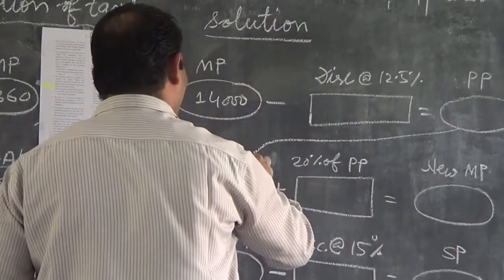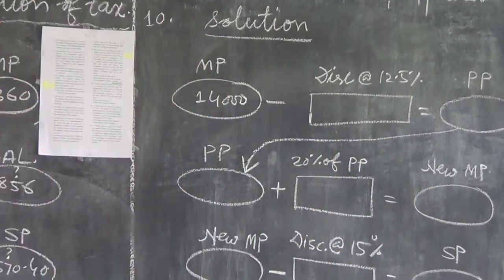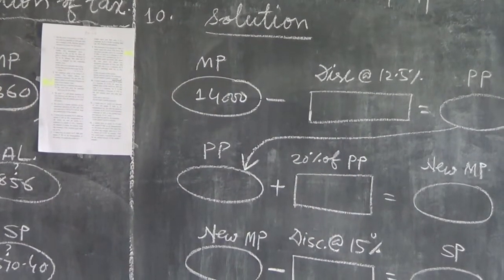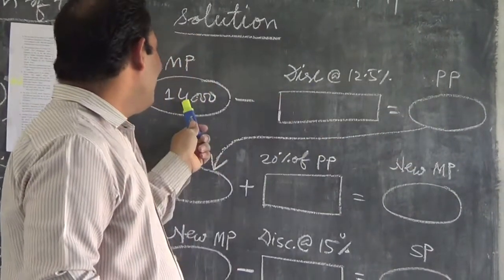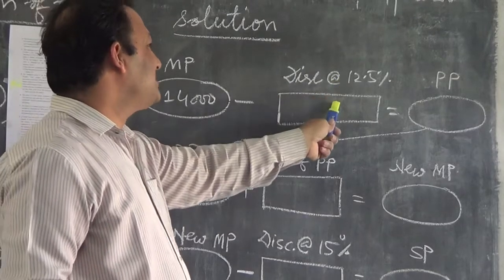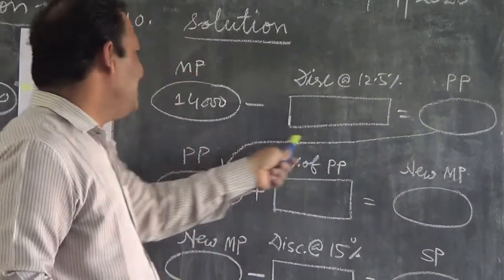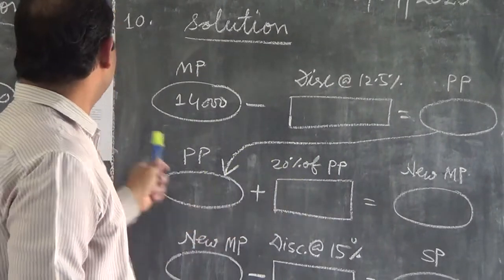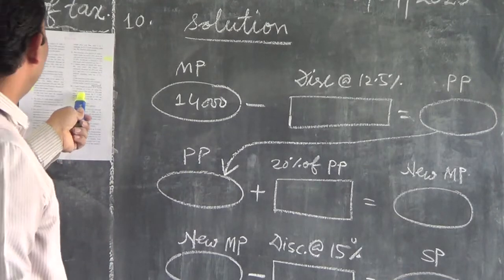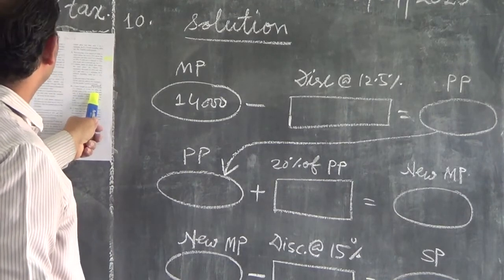Then the purchase price will come here. I am putting the arrow, you see, top to bottom. Get the purchase price first. For 14,000 minus 12.5% of 14,000, the purchase price came here. Purchase price plus 20%.